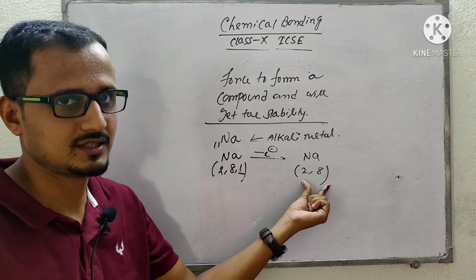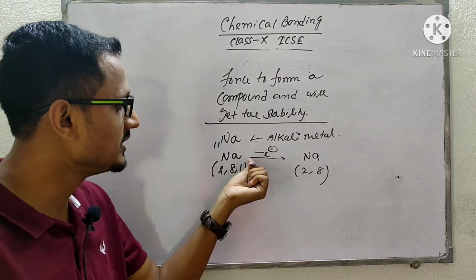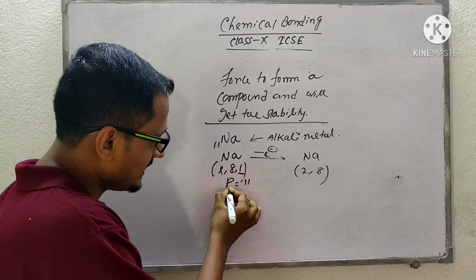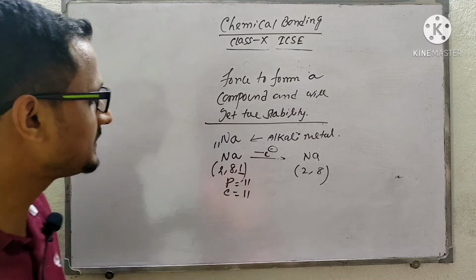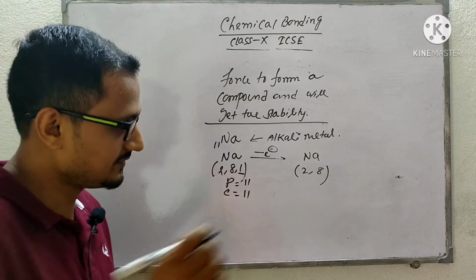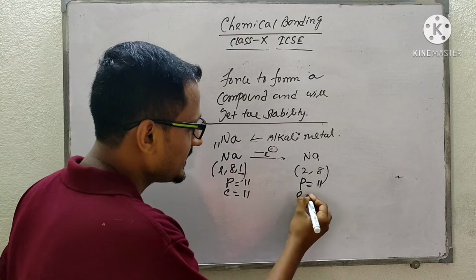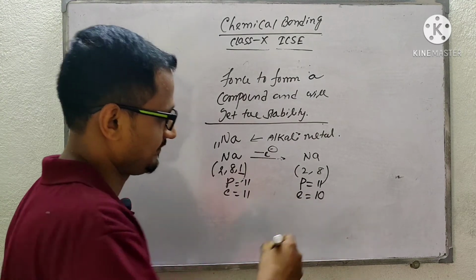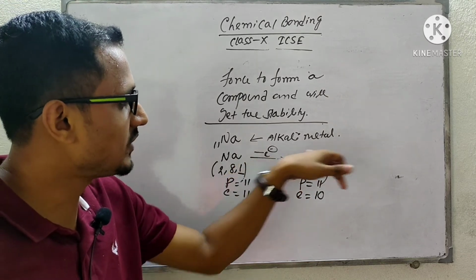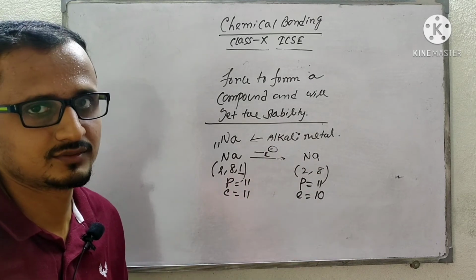So this is stable. Now, as it releases 1 electron, here the number of protons is 11 and the number of electrons is 11. After releasing 1 electron, the number of protons remains 11 because it is not released, but the number of electrons becomes 10. So here the species is formed by releasing 1 electron. Here the number of protons is higher than the number of electrons.